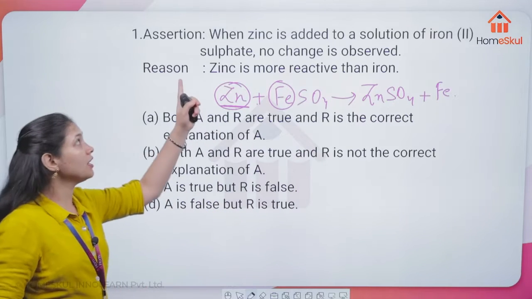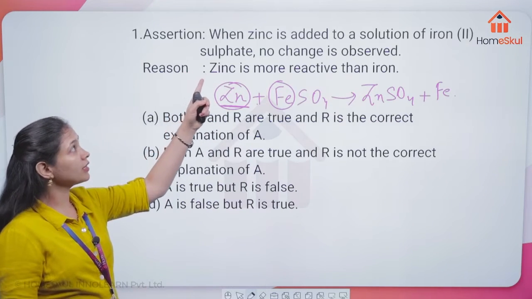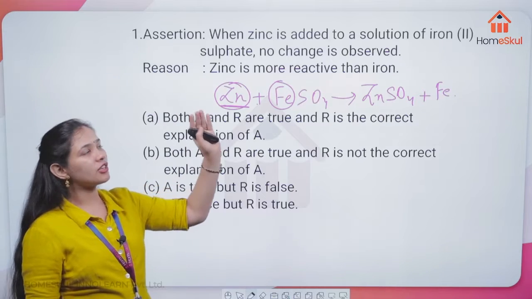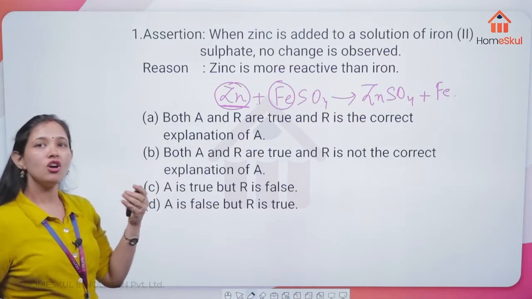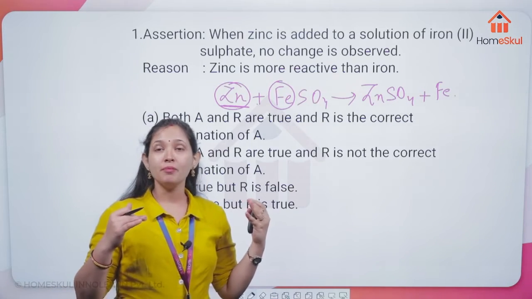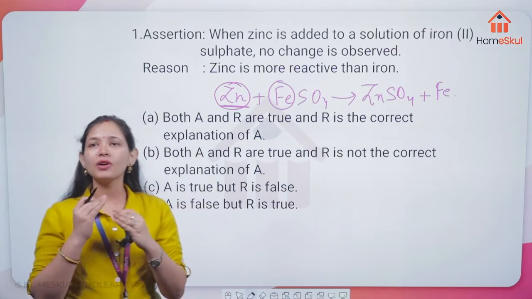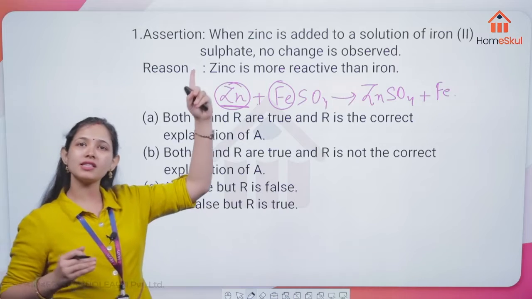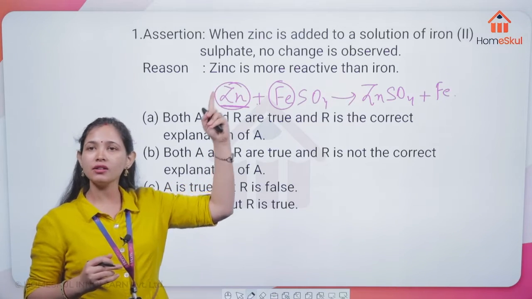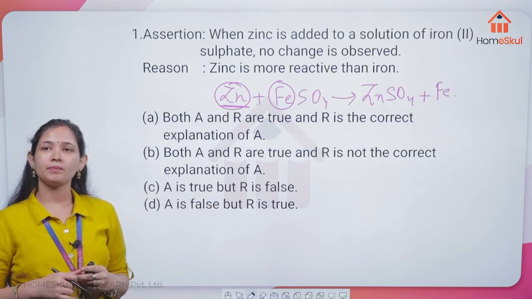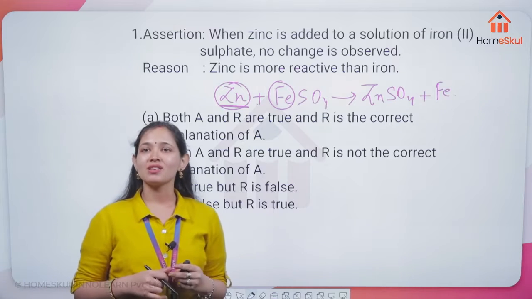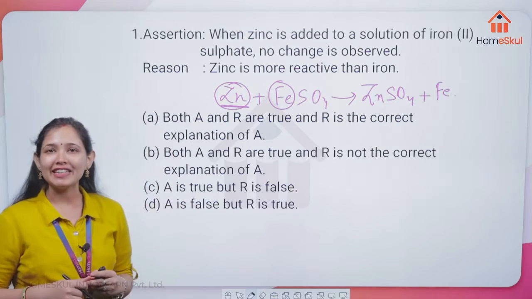But the statement written here as an assertion, what? When zinc is added to a solution of iron sulfate, no change is observed. Means it is wrong here. Do you agree that this assertion given here is wrong? Yes. So option D is okay.